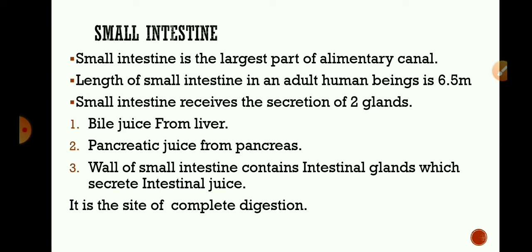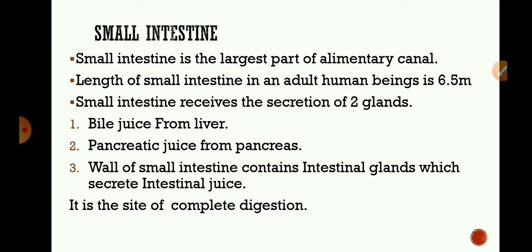Small intestine receives the secretions of two glands, that is liver and pancreas. Liver is the largest gland of our body and pancreas is the second largest gland. Bile juice comes from the liver, pancreatic juice from the pancreas. The wall of the small intestine contains intestinal glands which secrete intestinal juice. So the small intestine is the site of complete digestion of carbohydrates, proteins and fats. It helps in digestion and absorption of nutrients also.